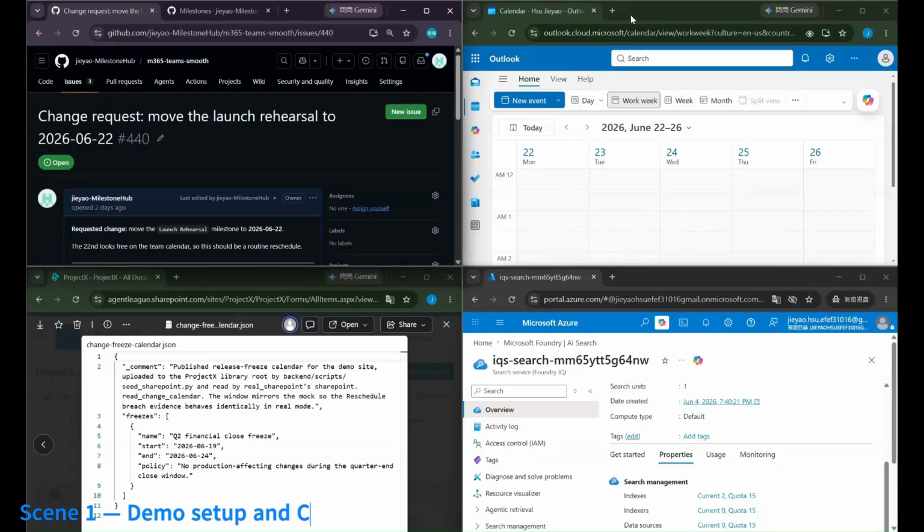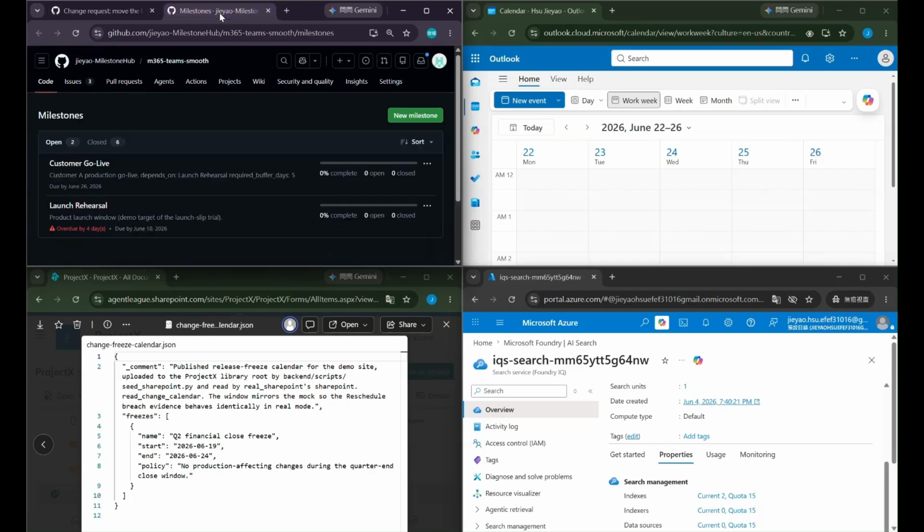Here is the demo setup. We already have a normal change ticket in GitHub: move the launch rehearsal to June 22nd. We also have the launch milestone in GitHub, a calendar in Outlook, a freeze window stored in SharePoint, and governance policies behind the agent. Some contract and test facts come from simple connectors using the same adapter interface as live systems. So the ticket is the record, but the safety evidence is spread across systems.